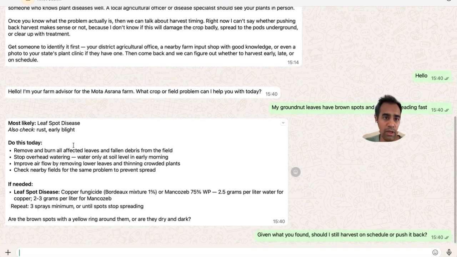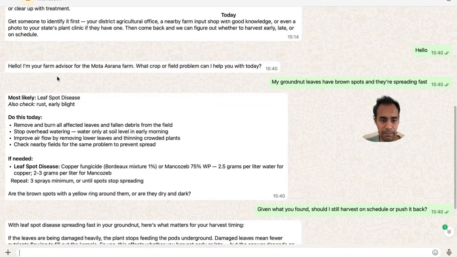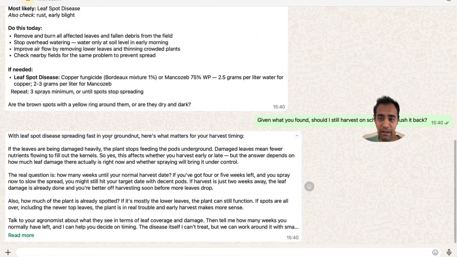Now earlier what we had was a very abrupt kind of response, which is I need to stop you there because they don't handle this. All right. This time we get a different response. With leaf spot disease spreading fast in your groundnut, here's what matters with harvest timing. So if they're damaged heavily, the plant stops feeding the pods underground, and then it asks, this is what really matters, which is how many weeks there are until the normal harvest date.